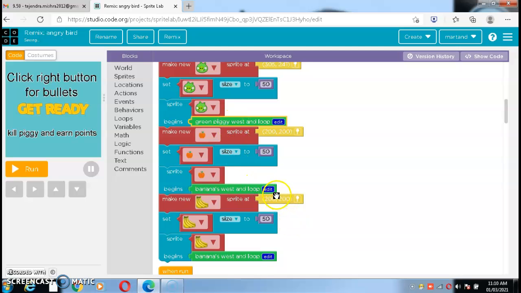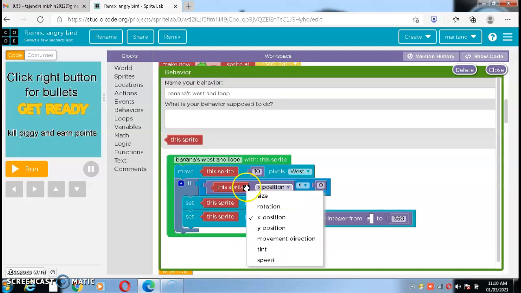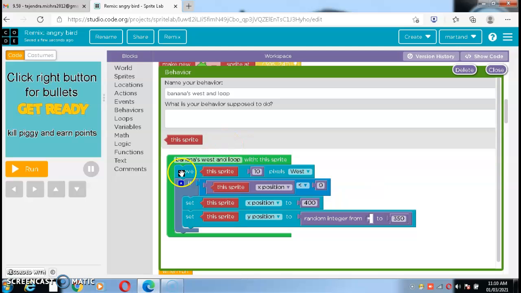This is my bananas western loop. Then move this sprite, this sprite means any sprite, 10 pixels west. Then if this sprite's x position is 0, set the sprite's x position to 400. Set the sprite's y position to a random integer up to 350.